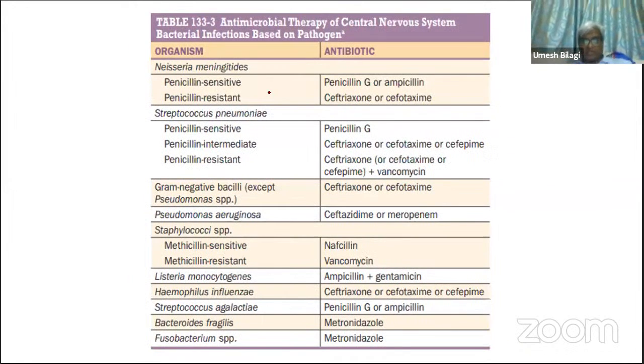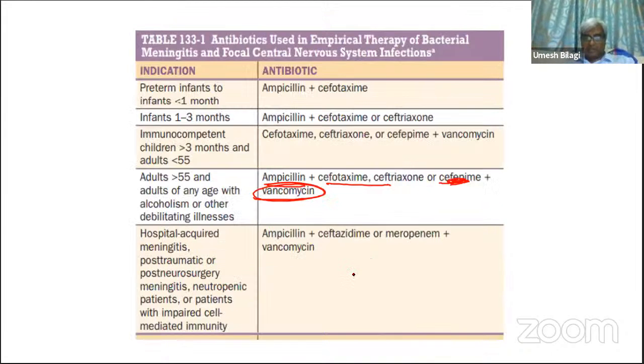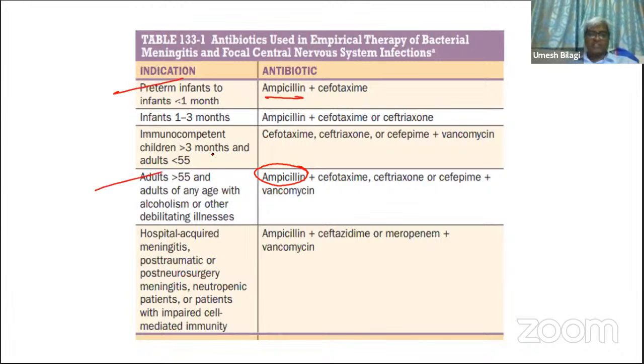So for Listeria, what is the drug that has been advised here? Ampicillin. That's why in old age, you should always add ampicillin. So ampicillin here and here. In less than 1 month and more than 55 years, you are supposed to add ampicillin, to cover Listeria.